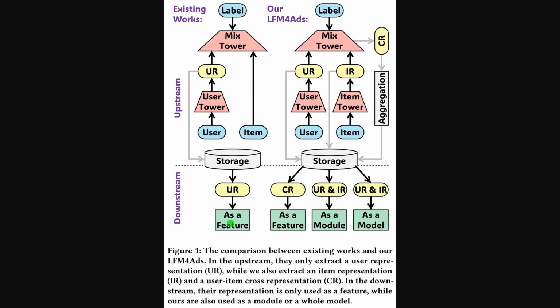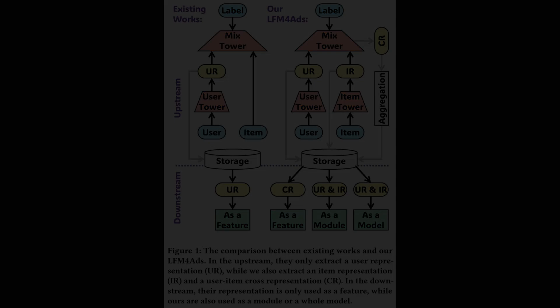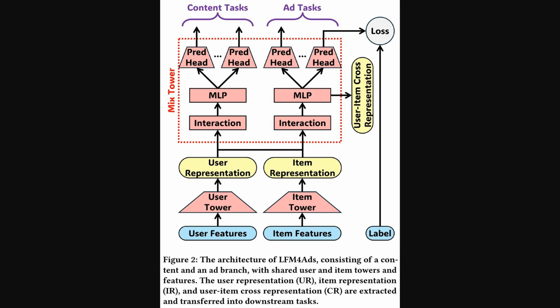The left side shows that existing works extract only a user representation, store it, and use it merely as a feature. The right side adds item representations and cross-representations, which are aggregated, stored, and then used at 3 levels: as a feature, as a reusable interaction module, and as a standalone retrieval model, so downstream tasks gain richer signals and flexibility.